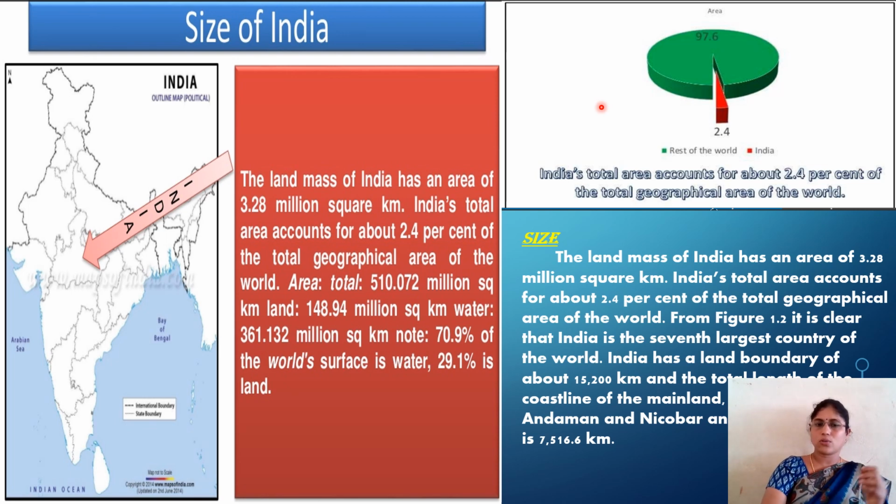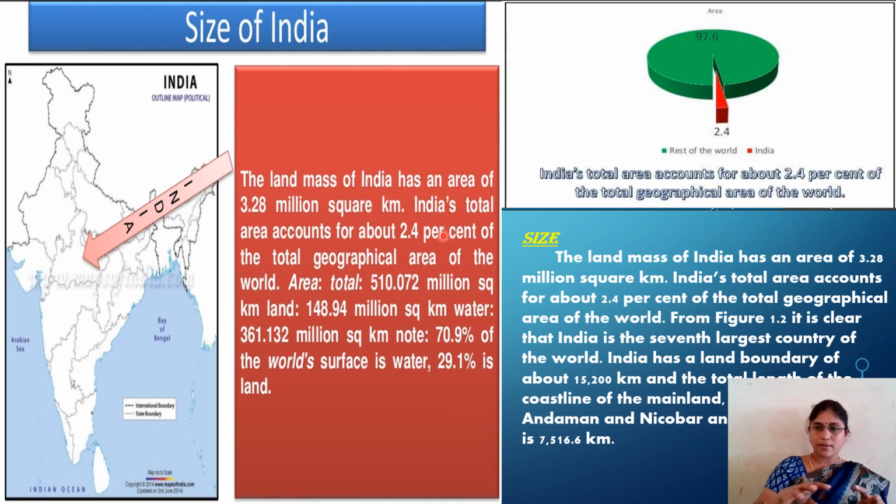India's total area is about 2.4% of the total geographic area of the world. How much? 2.4%. And 3.28 million square kilometers is equal to 2.4% of the geographical area of the world.